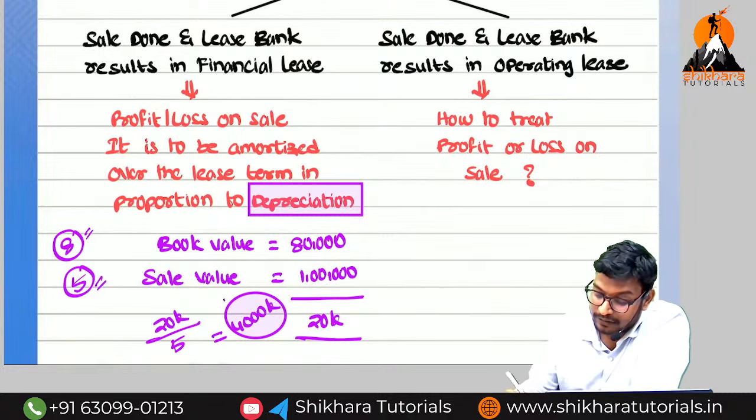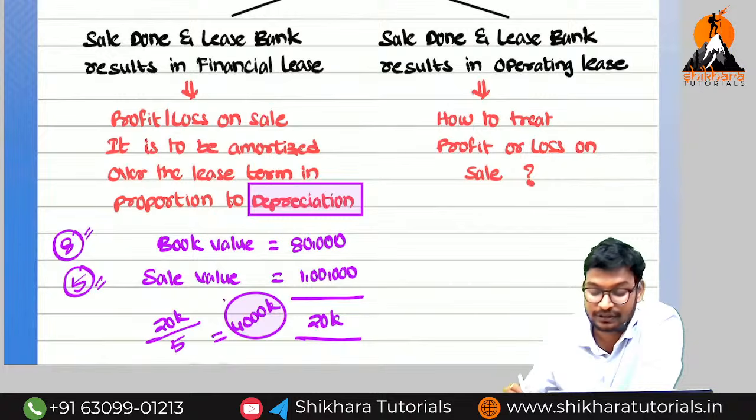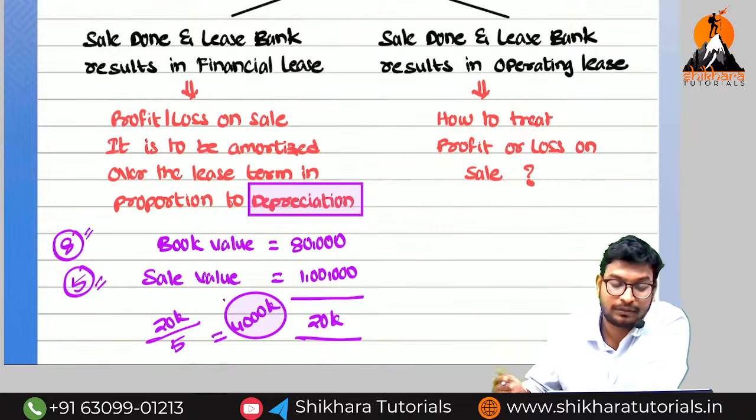So next we are going to see the sale done and the leaseback being an operating lease. Here we have three situations. How do we find out the profit or loss on sale? Simple: book value minus sale value only.